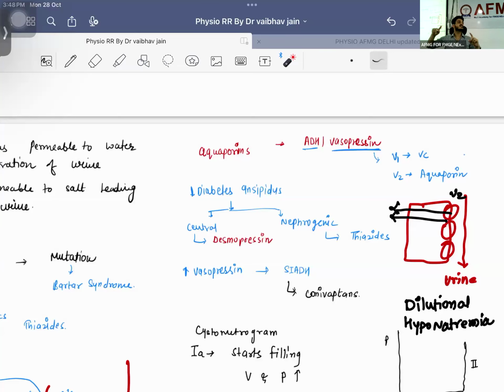If this particular thing is fine, the hypothalamus is working well, the pituitary is also working well, but the receptors are not working, that means the V2 receptors are having a problem, that means the kidney is having the problem. What do I call it? Nephrogenic. Drug of choice? Central, we can give desmopressin. Here you can give thiazide.